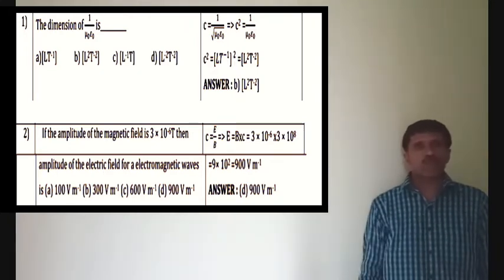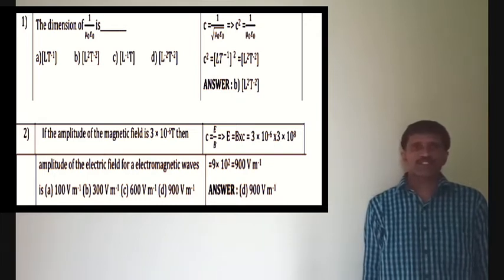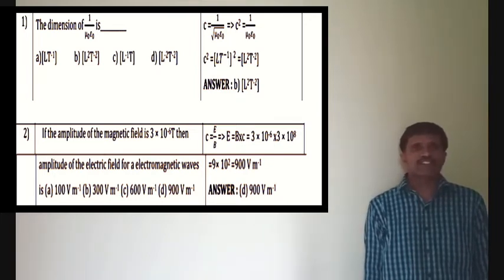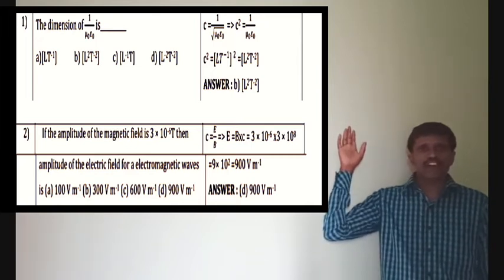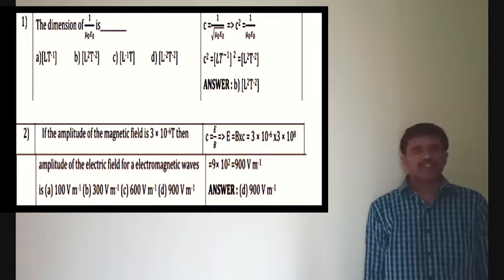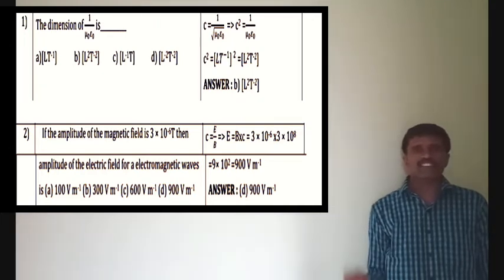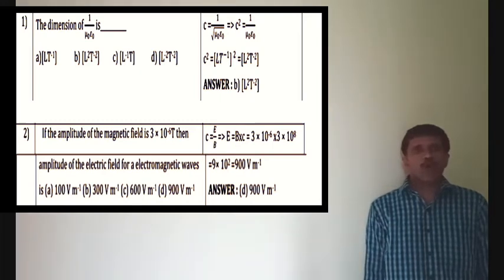C is equal to 1 by root of mu naught epsilon naught. If you square on both sides, we will get C square is equal to 1 by mu naught epsilon naught. If you find the dimension for C square, we will get the dimension of 1 by mu naught epsilon naught. C is nothing but the velocity of light. Therefore, the velocity of light dimension is L t power minus 1. C square means L t power minus 1 whole square.